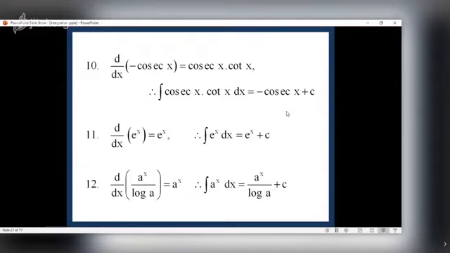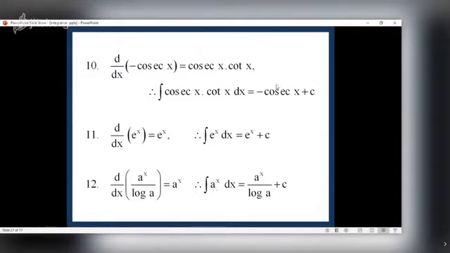Now next one, integral a raised to x is a raised to x upon log a. In fact, this is the original result, and e raised to x is derived from a raised to x only. See, what is a raised to x? It is called an exponential function. When I say a raised to x, by that I mean a, that is base, is greater than 0 but not equal to 1. So derivative of a raised to x upon log a is a raised to x. So integral of a raised to x is a raised to x upon log a.